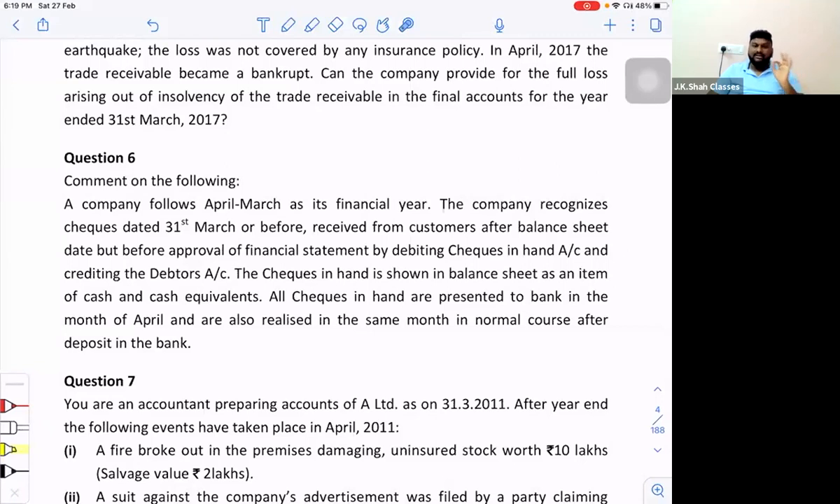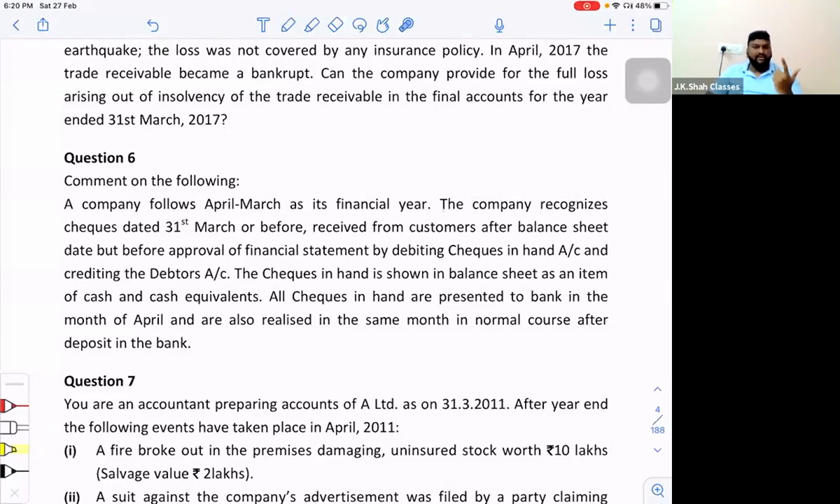See, as per the accounting framework, assets are those on which you have your control. You control the assets. As on 31st March, did you have those checks in your hand? No. So is it your asset? No, because you cannot control those checks. So technically, they are not your assets, right?